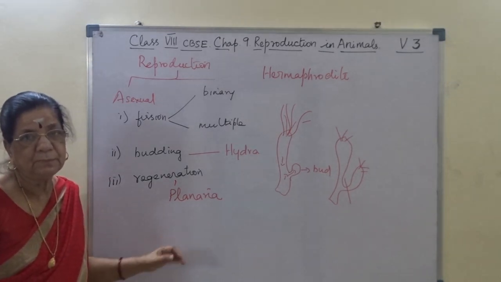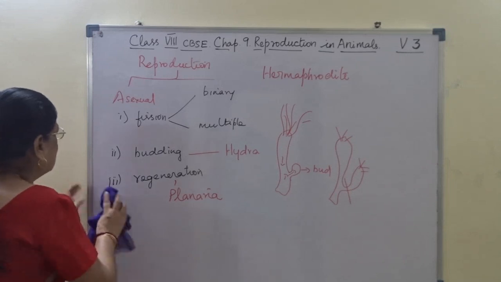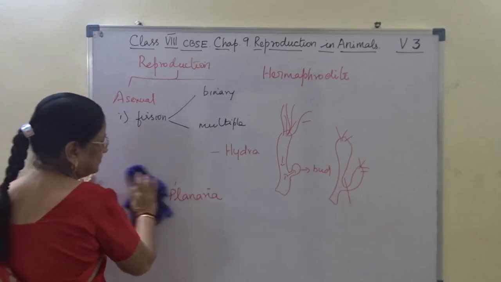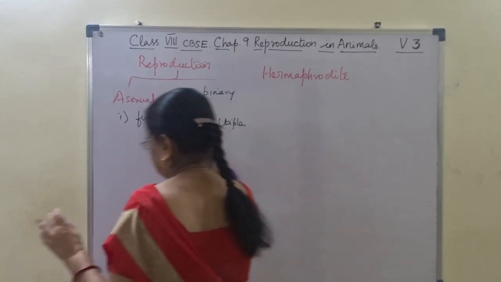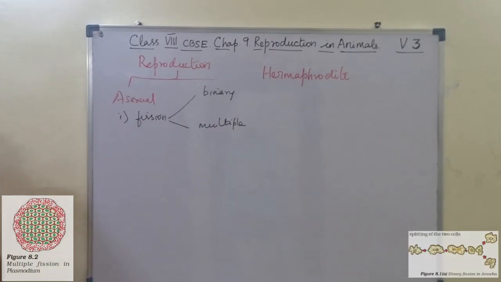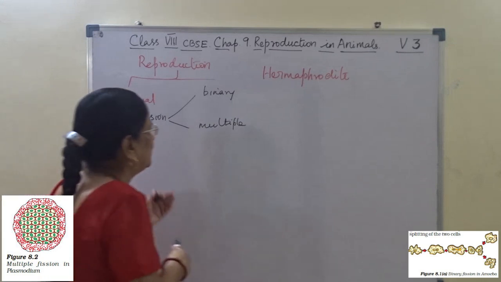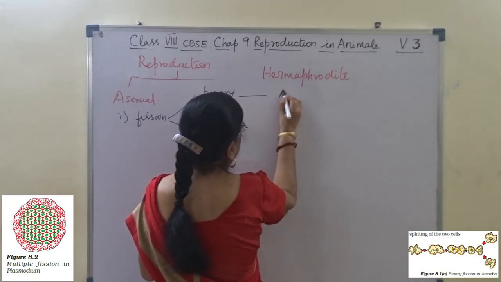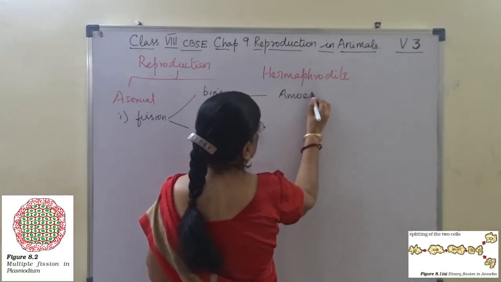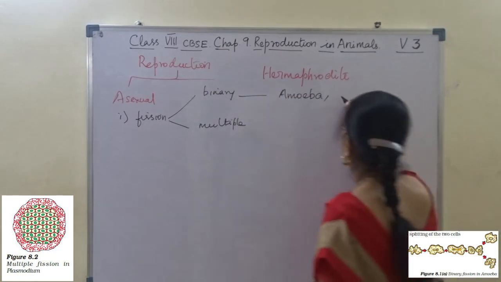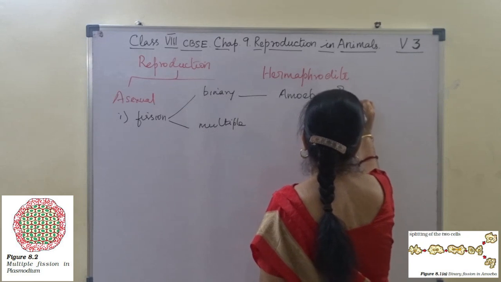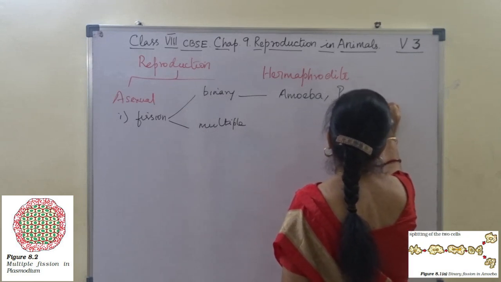Then the second one is regeneration. Example, planaria. Okay. Then fission. It is of two types, binary fission and multiple fission. Binary fission, example, amoeba and paramecium.